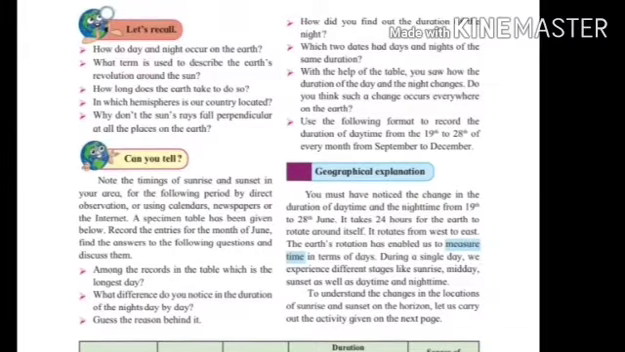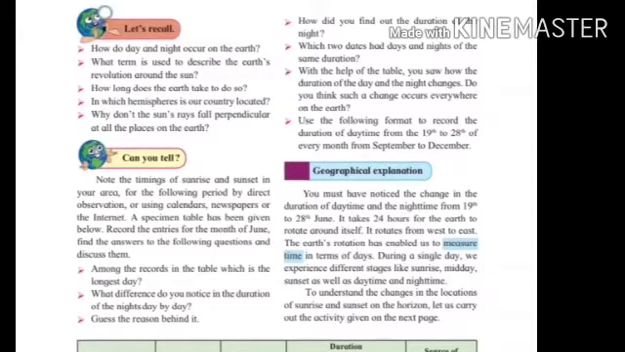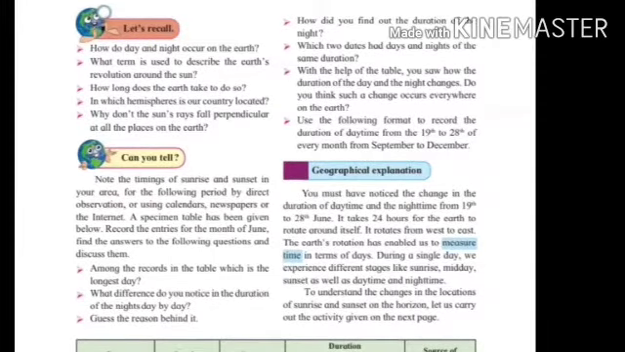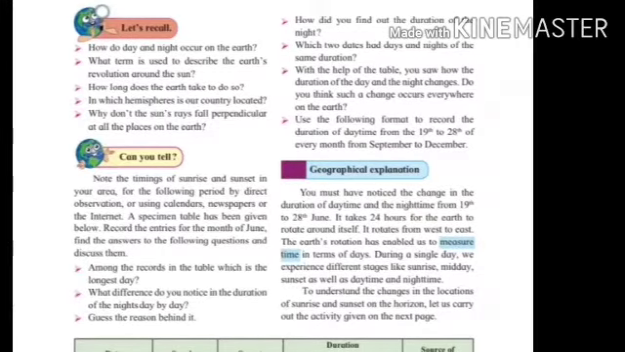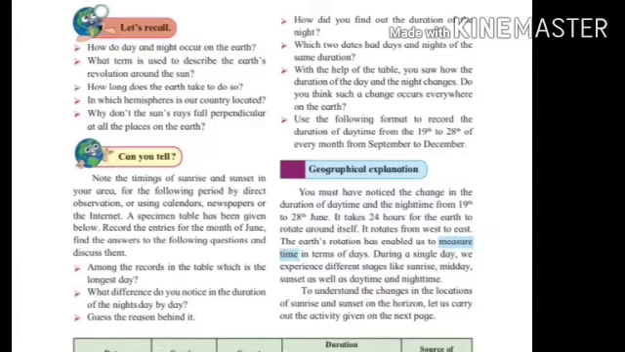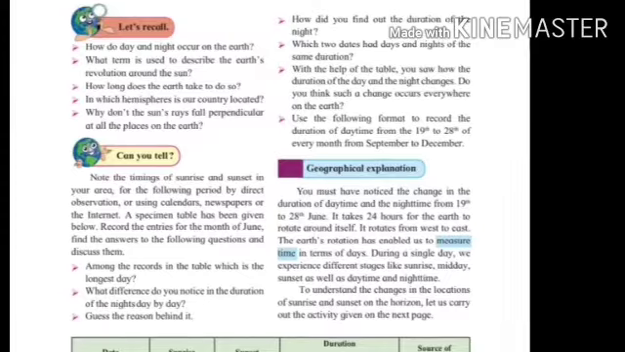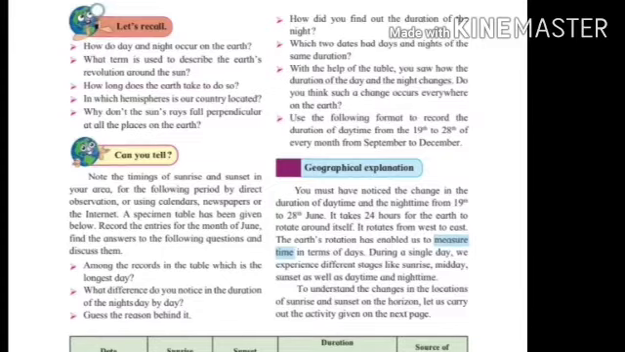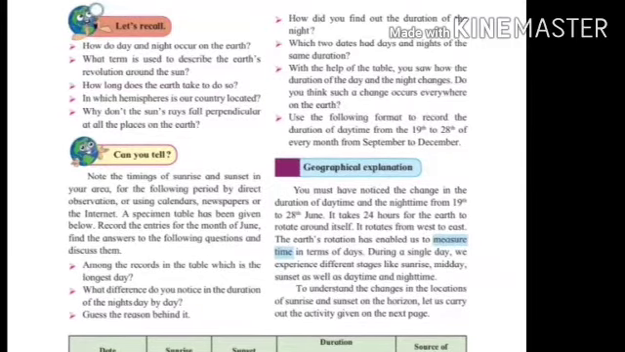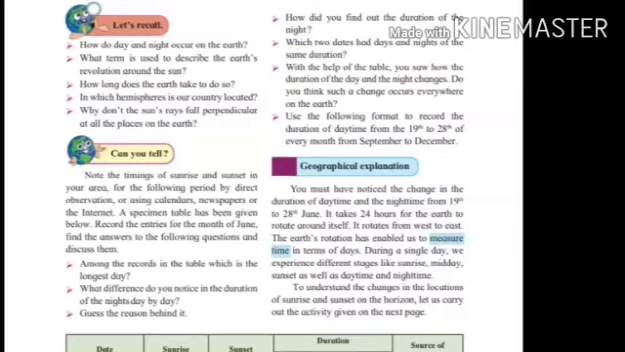With the help of the table, you saw how the duration of the day and the night changes. Do you think such a change occurs everywhere on the earth? Yes, every day the duration of day and night changes. Everywhere this phenomenon occurs. Use the given format to record the duration of daytime from 19th to 28th of every month from September to December.